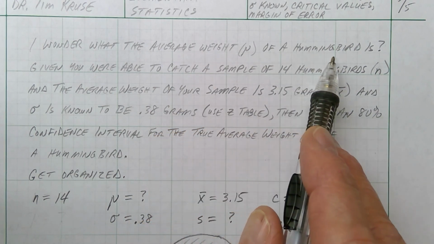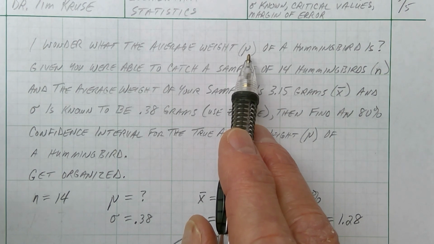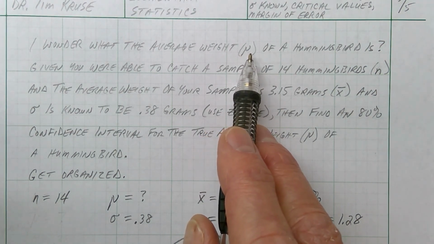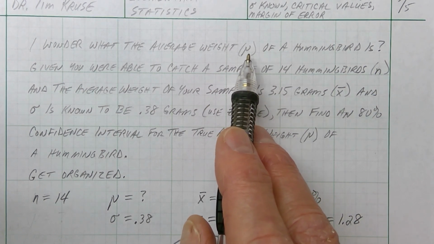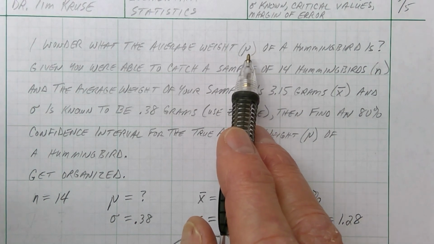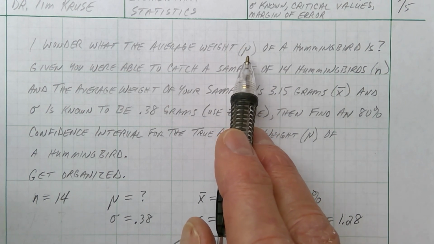The average weight of a hummingbird, that's mu. The true average weight, we'll never ever know. We can't catch all the hummingbirds and weigh them and average it. It's impossible. But we can guess at mu by catching the ones that we can catch. As many as we can catch, we'll weigh them and make an average weight for them. And then we'll guess at what mu might be.